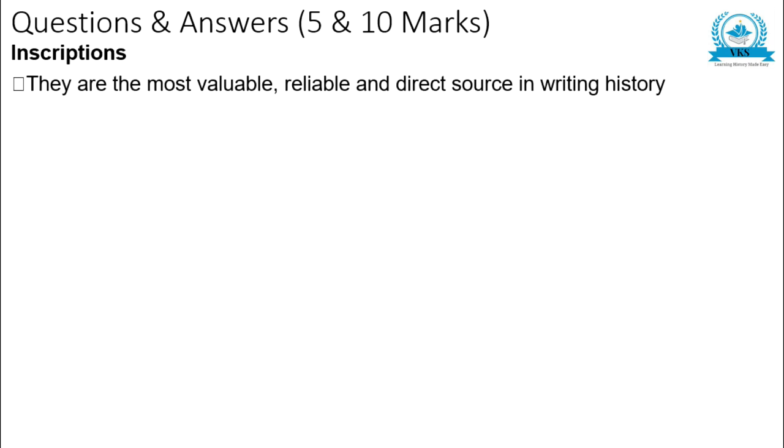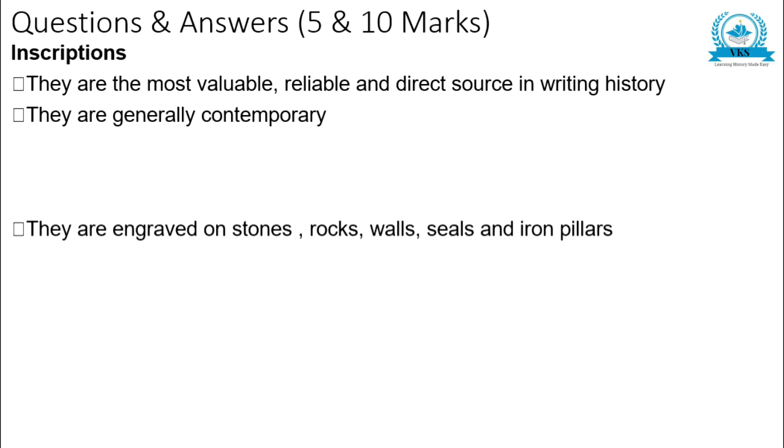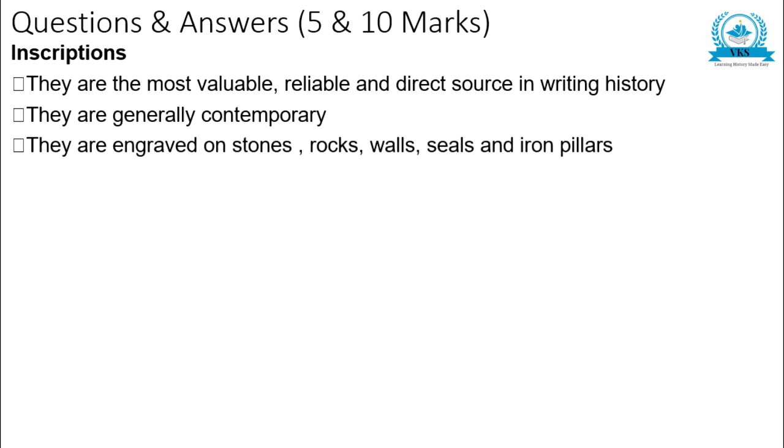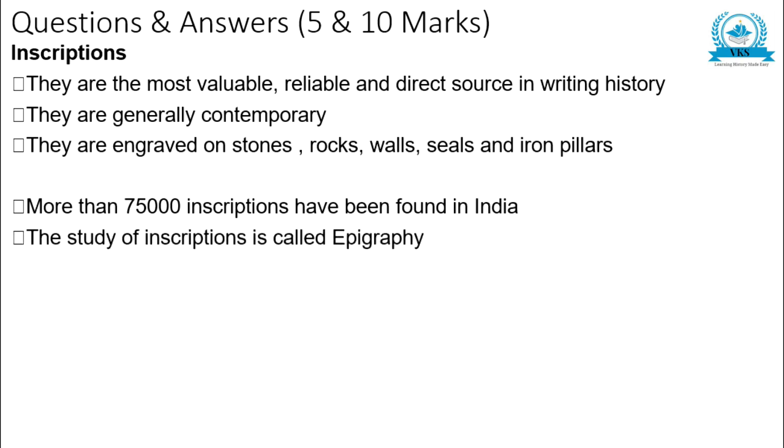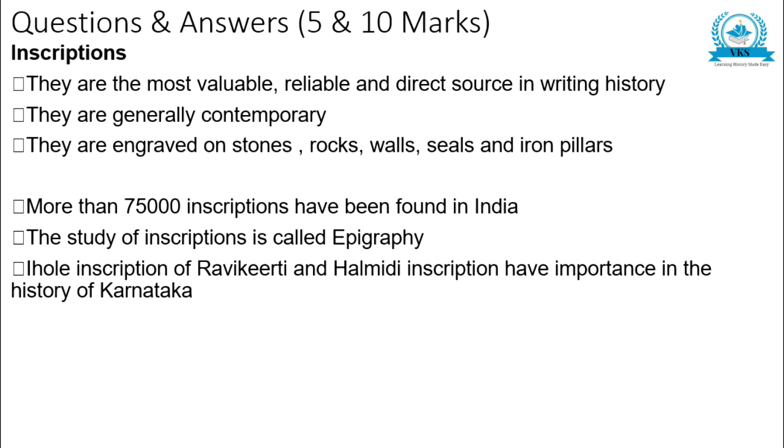Inscriptions are the most valuable, reliable and direct source in writing history. They are generally contemporary and they are engraved on stones, rocks, walls, seals and iron pillars. More than 75,000 inscriptions have been found in India. The study of inscriptions is called epigraphy. The Aihole inscription of Ravikirti and the Halmidi inscription have importance in the history of Karnataka.